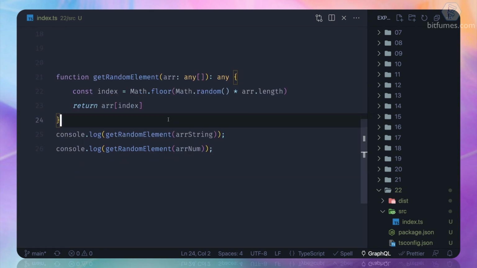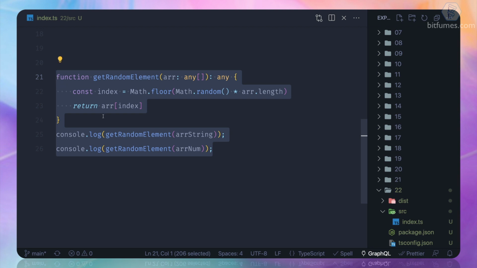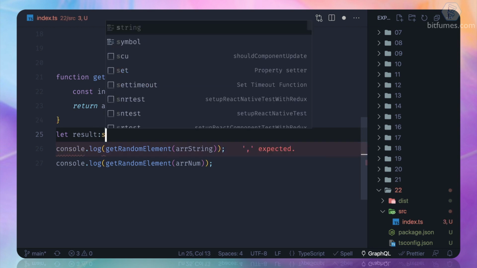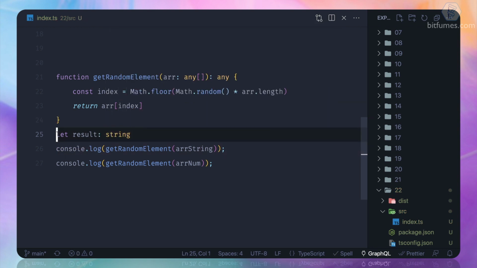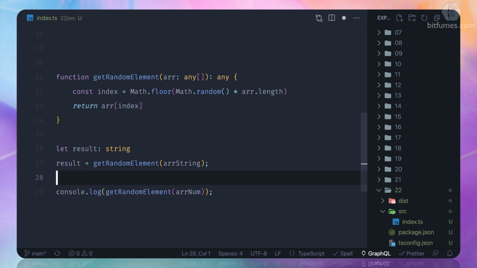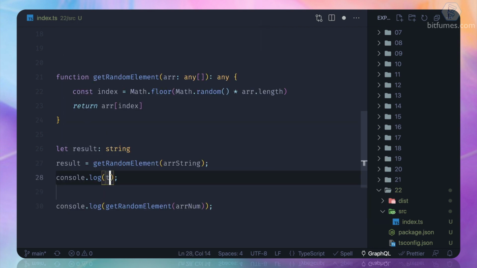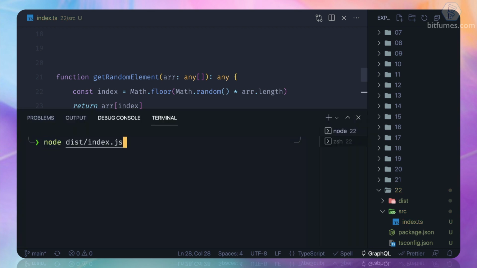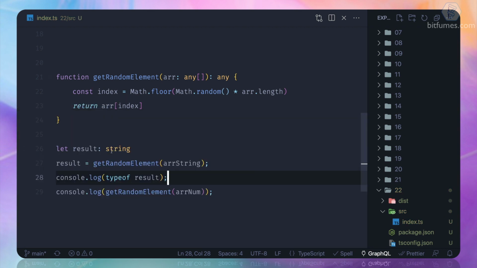It's just plain JavaScript because we are not using the power of TypeScript. So what is the issue with this kind of function? Let's see. Suppose I create a result variable and I'm saying that it's a string. Now I'm going to just say result is equal to this thing. So what should be the type of this result? Let's see, type of result, and see, type of result is a string. We have defined it as a string.